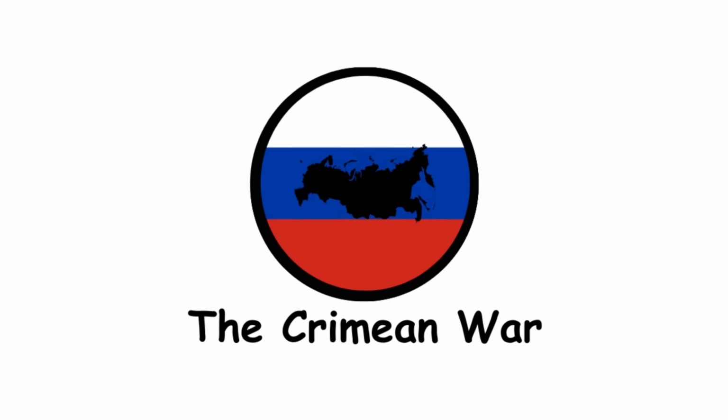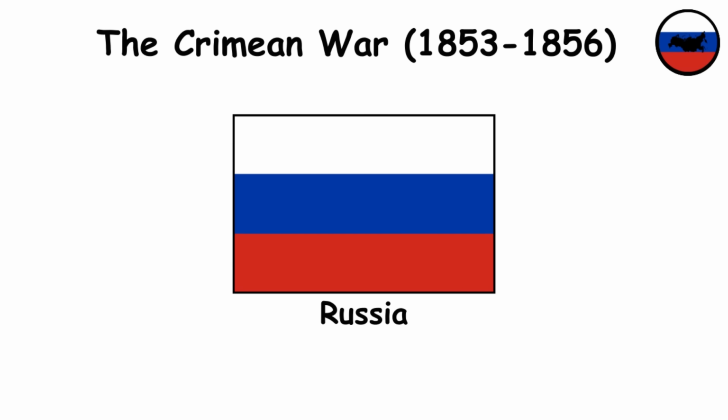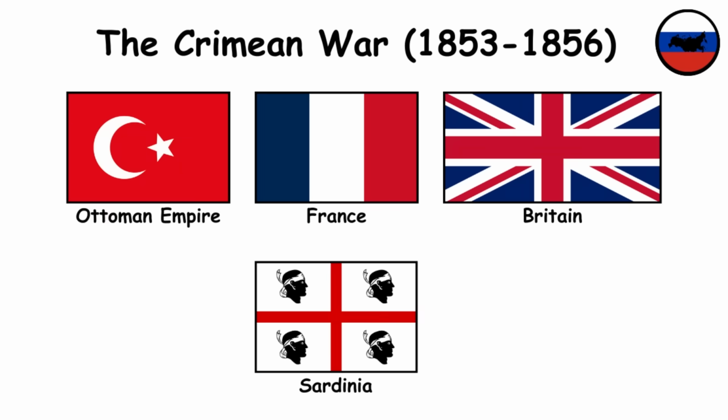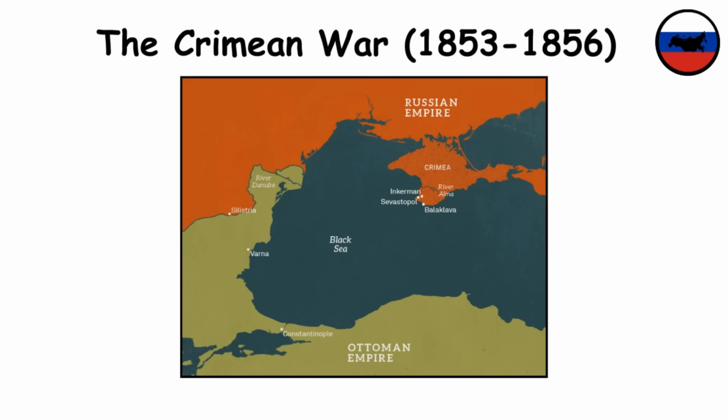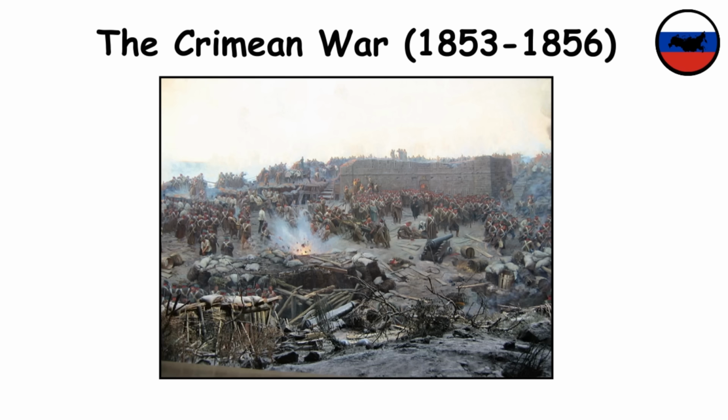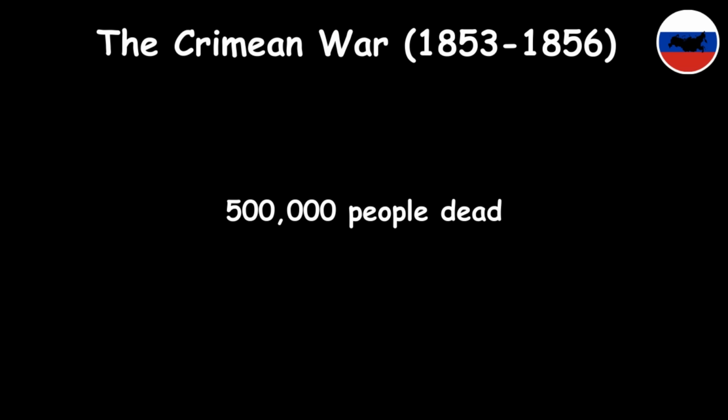The Crimean War. The Crimean War involved Russia on one side and an alliance of the Ottoman Empire, France, Britain, and Sardinia on the other. The war was fought over control of territories in the Black Sea region, particularly the Crimean Peninsula. The conflict was characterized by outdated military tactics, inadequate medical care, and harsh conditions, resulting in 500,000 deaths.